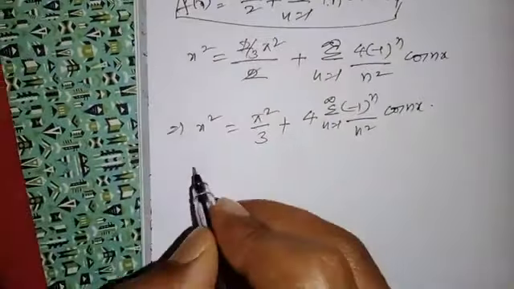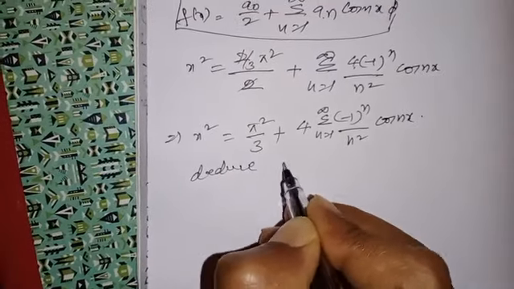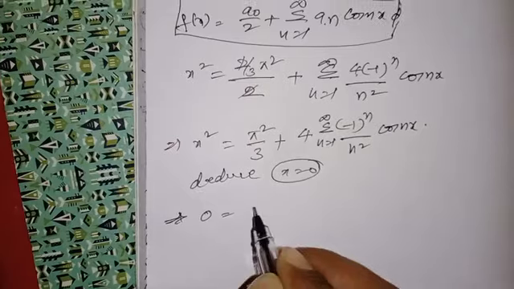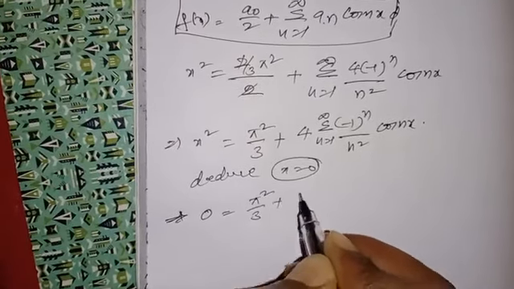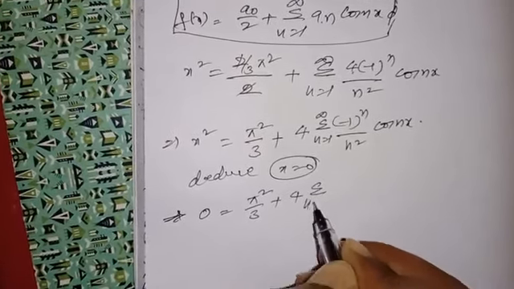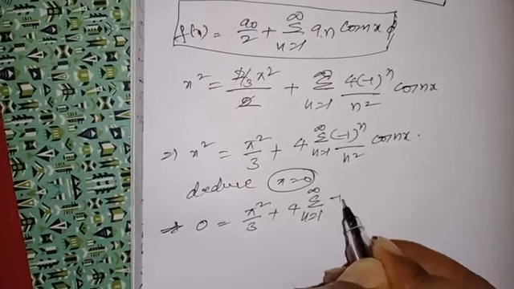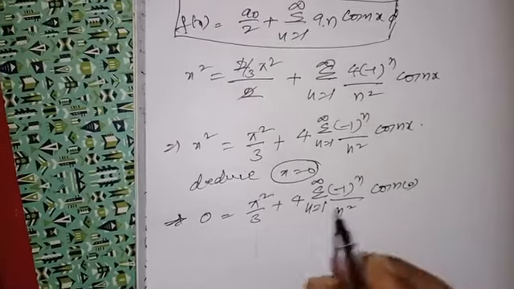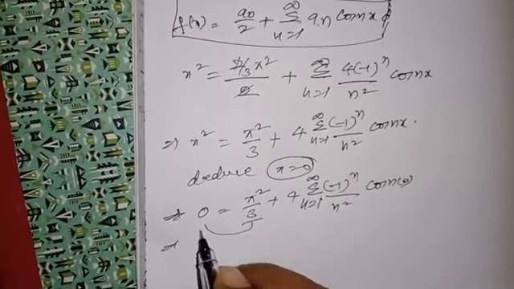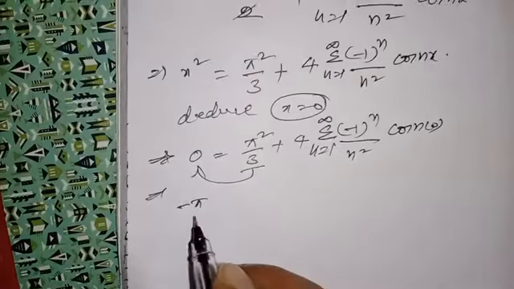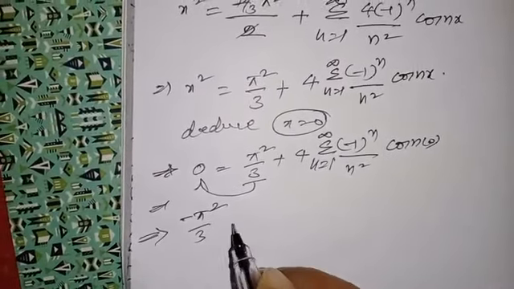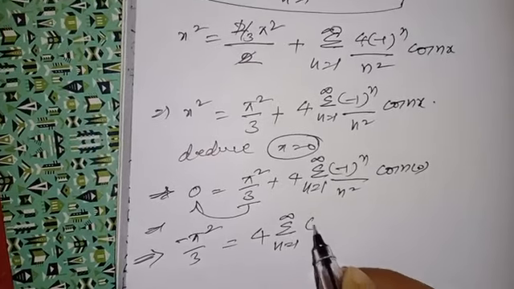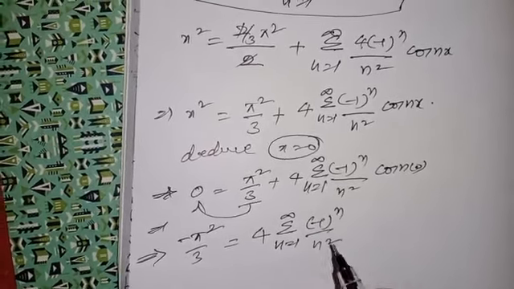Now reduce x is equal to 0. That is equal to 0 is equal to pi square by 3 plus 4 into summation n is equal to 1 to infinity minus 1 power n by n square cos n of 0. That is equal to, see, transfer here, negative pi square by 3 is equal to 4 into summation n is equal to 1 to infinity minus 1 power n by n square.